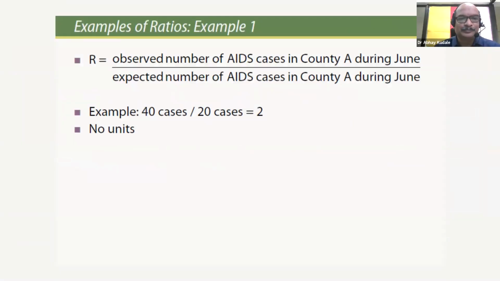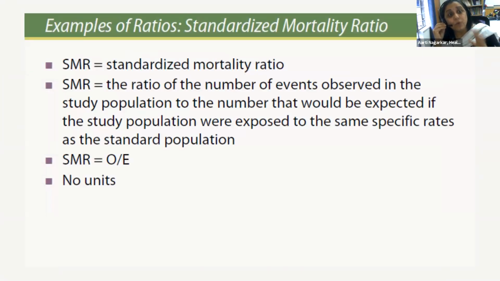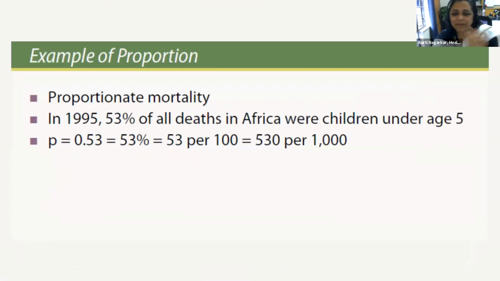So in a ratio, it is very interesting that your numerator may not be part of your denominator; the denominator is totally different. While in calculating a rate, most of the time your numerator is part of your denominator. These are certain intricacies and interesting facts about epidemiology.